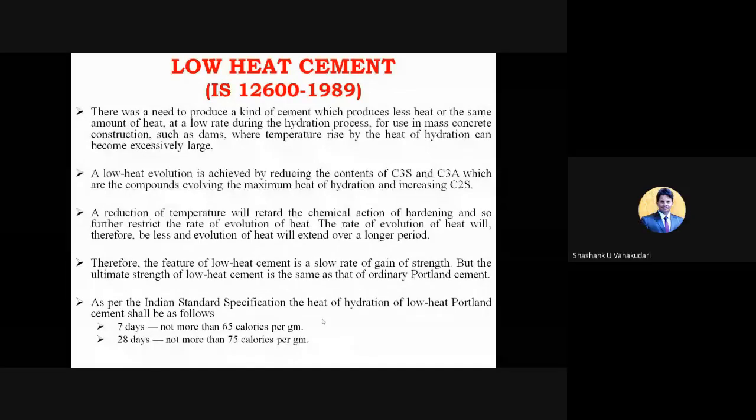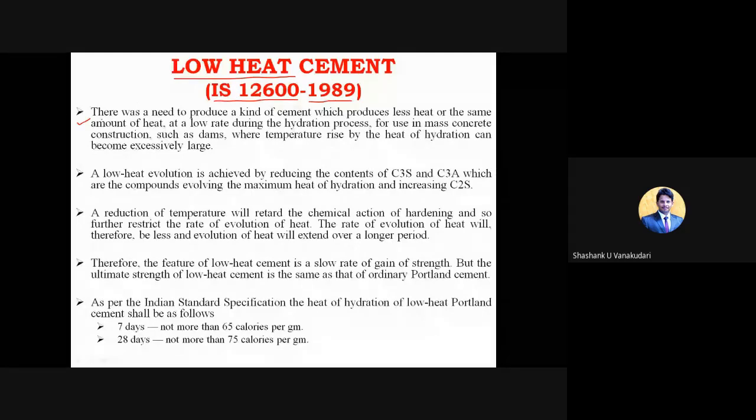Okay. So in this class, we'll discuss the remaining types of cements. The first one is low heat cement. The name indicates that the heat of hydration, the chemical reaction taking place in the cement, will be too low. So how are you going to achieve and manufacture this low heat cement? The descriptions are given in the code book, IS 12600, revision year 1989.